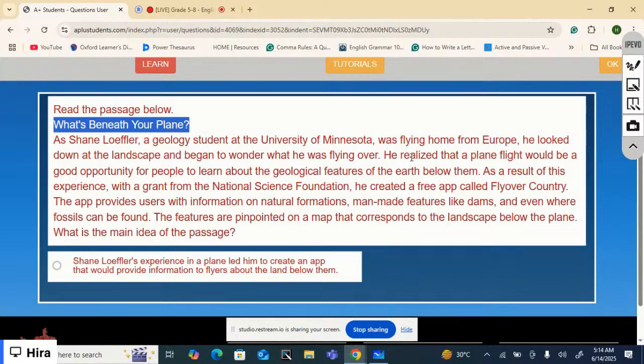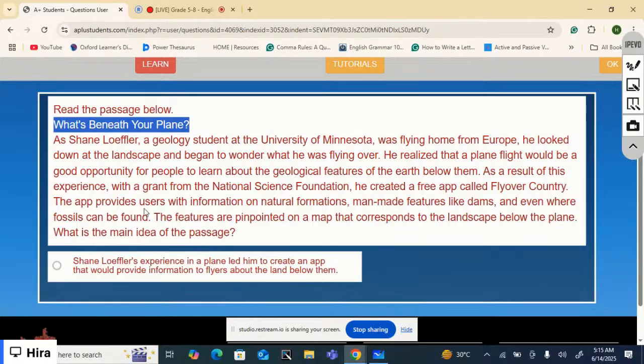He realized that a plane flight would be a good opportunity for people to learn about the geological features of the earth below them. As a result of this experience, with a grant from the National Science Foundation, he created a free app called Flyover Country.